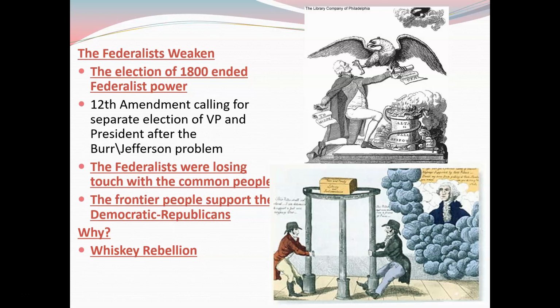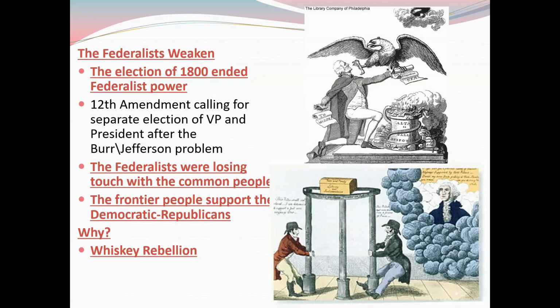The Federalists were losing touch with the common people. That was the view many people in the country had: that the Democratic Republicans pushed more toward farmers, landowners, and normal everyday country folk who were out in the country living off the land on the frontier. They represented all those people, not just the people in these cities that are starting to form, and the people there in Washington. They're not just backing those people.